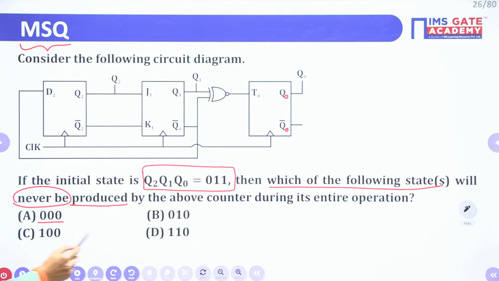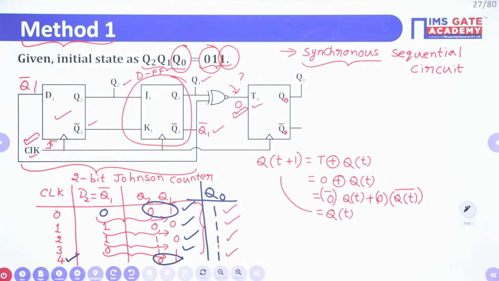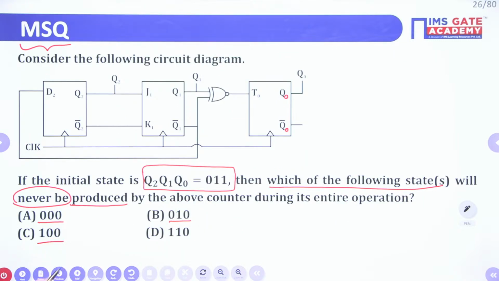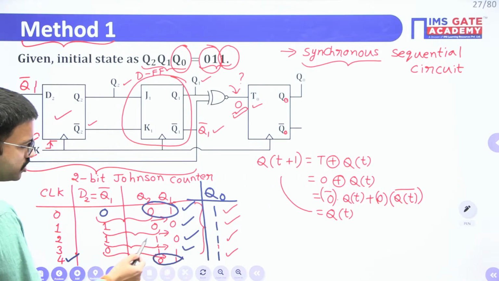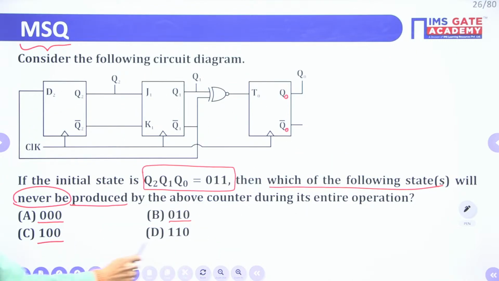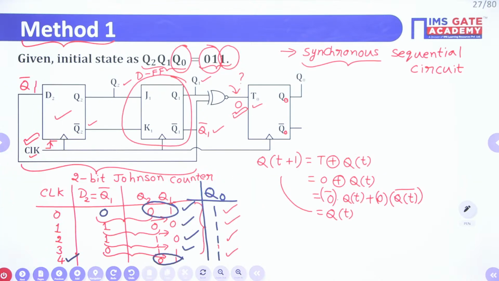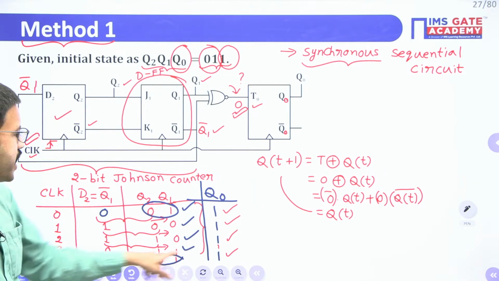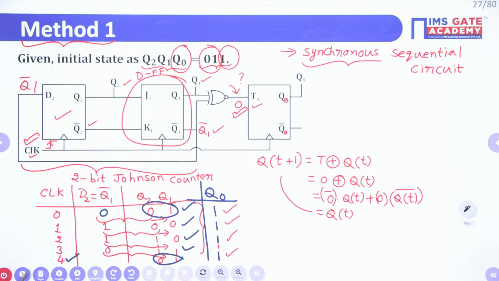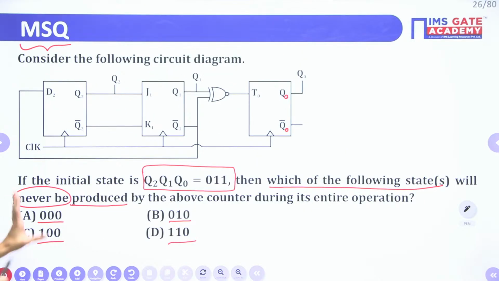Next 0, 1, 0, we don't have. Next 1, 0, 0, also we don't have. We are having 1, 0, 1. Next 1, 1, 0, also we don't have. We are having 1, 1, 1, right? So that means this circuit is never going to produce these 4 states.